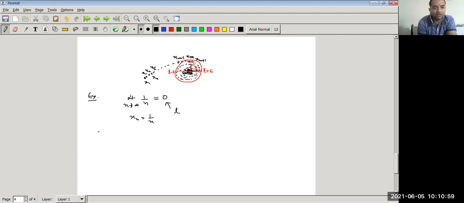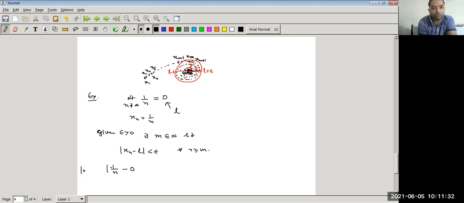So by definition, given epsilon greater than 0, there exists a positive integer m belonging to the natural numbers such that mod xn minus L is less than epsilon for all n greater than or equal to m. Now here, given xn is 1 upon n, and L is 0.